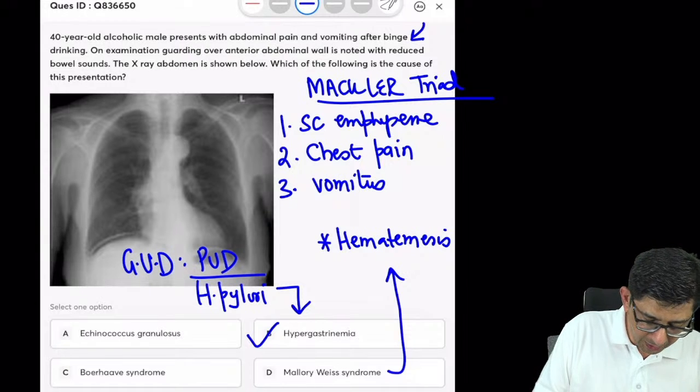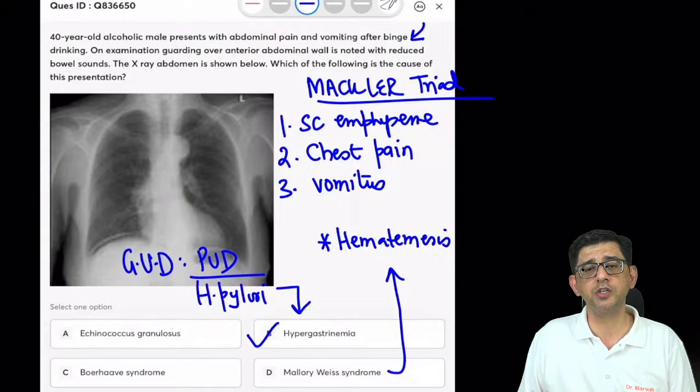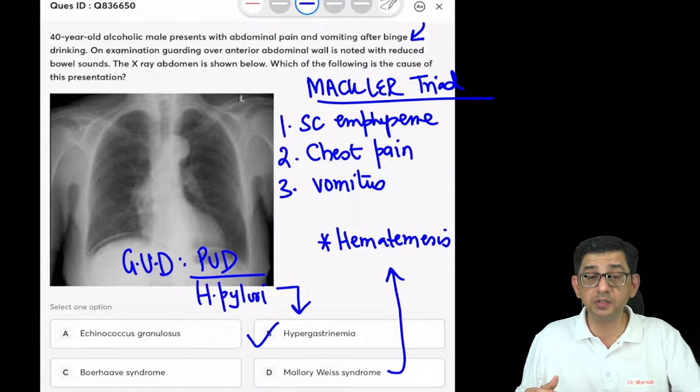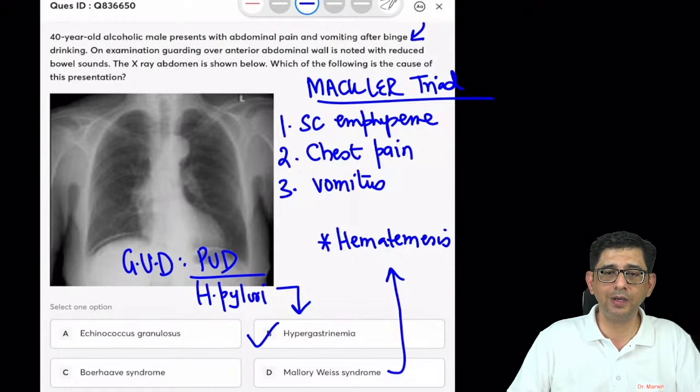Mohan Raj, right side. Doc, that can be a gastric bubble also, right? That can be a gastric bubble also. But on the right hand side is significant. On the left hand side, it could be a gastric bubble also. But on the right hand side, it's perfectly fine.